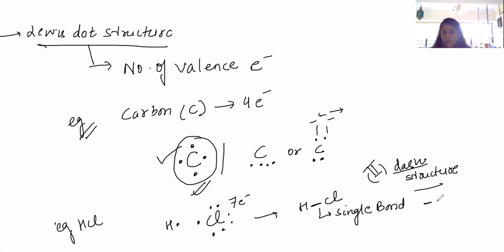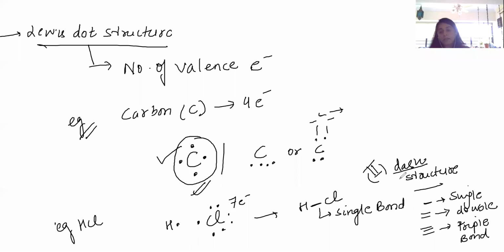So one dash represents single bond. Double bond is represented by double dash, and triple dash means triple bond. Okay, so this is how we represent the chemical compounds in the dash structure.